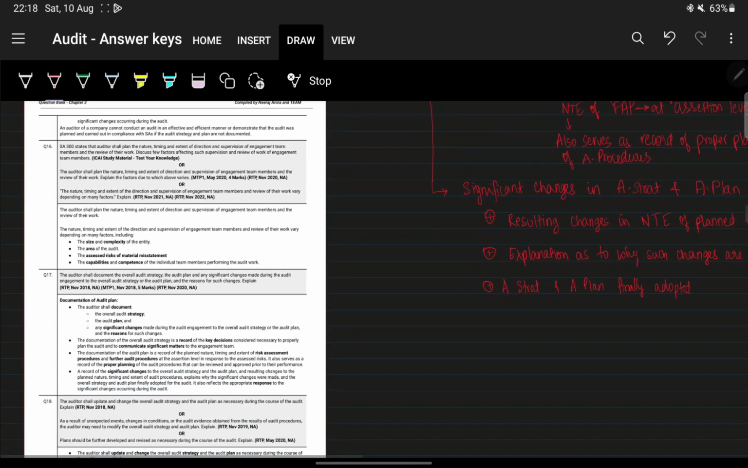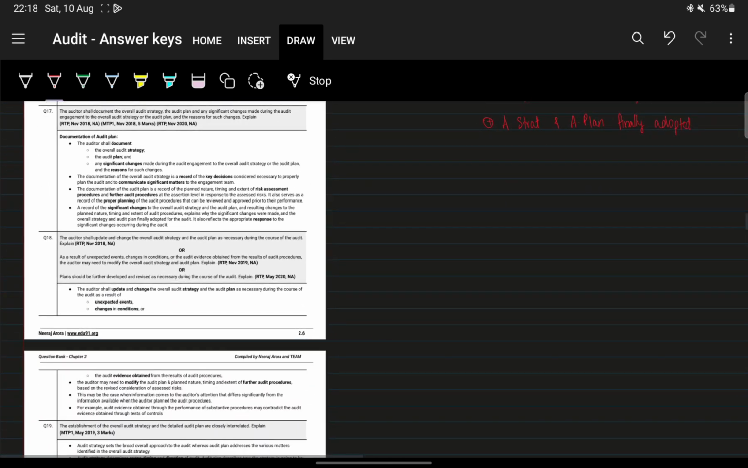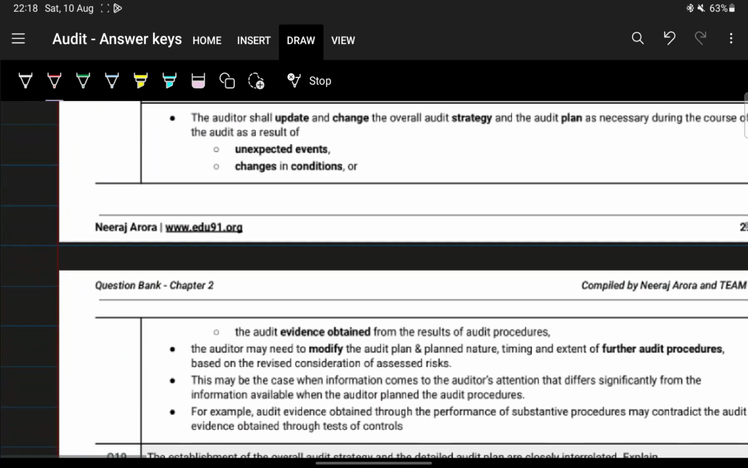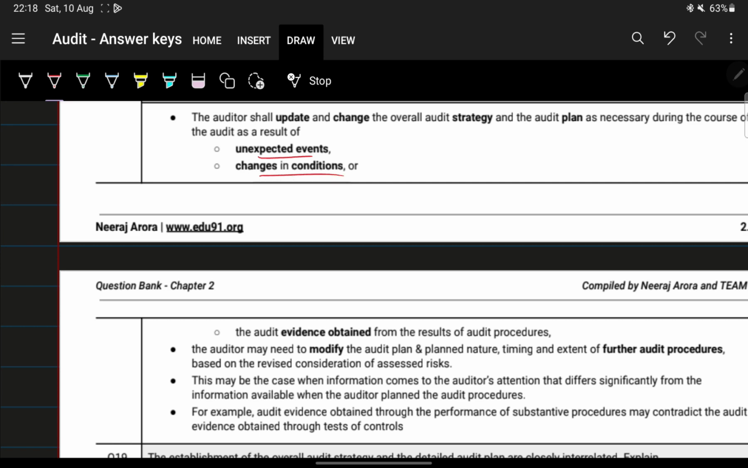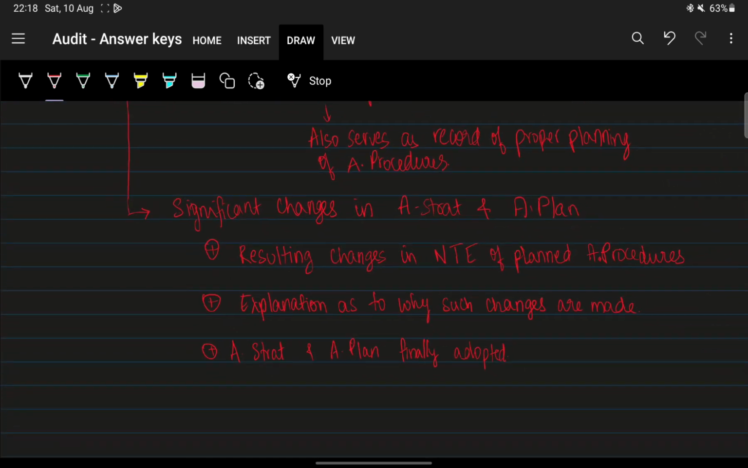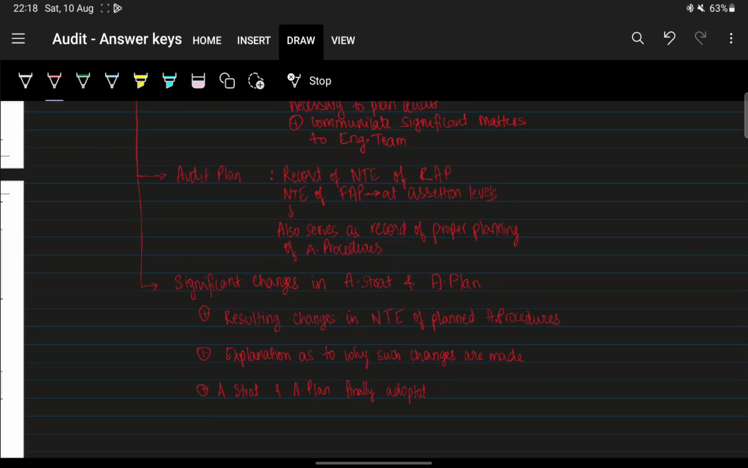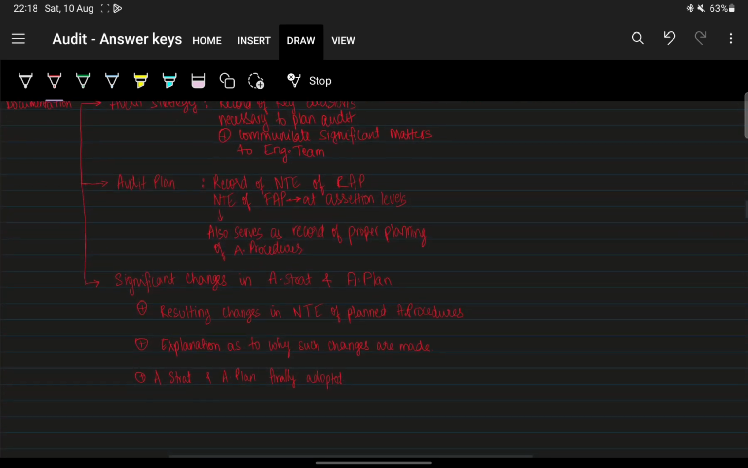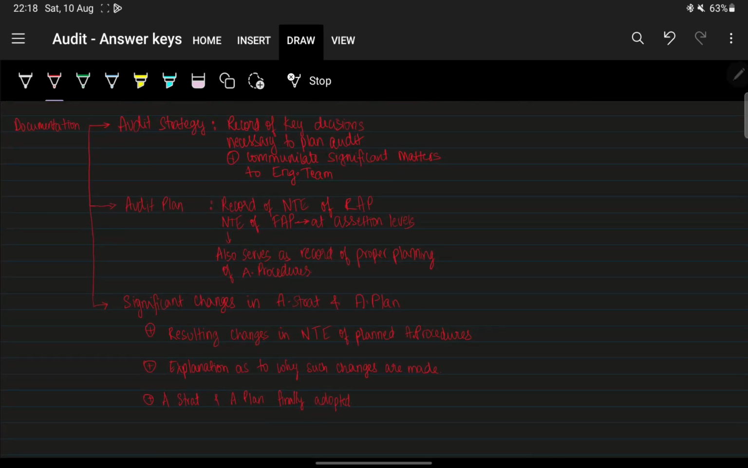I think it will come down here somewhere. Yeah, here: the unexpected events, change in conditions, or evidence obtained from results of audit procedures. If that evidence is contradictory or not adding up, then you can change the audit plan accordingly. We'll just come back to this. We'll just start from the beginning.